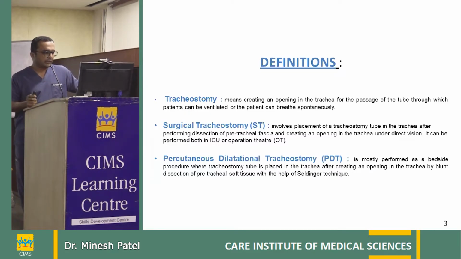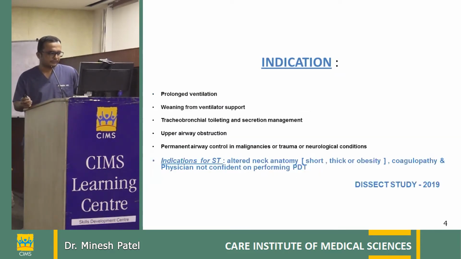Tracheostomy, everyone knows, is creating an opening in the trachea. In surgical tracheostomy, we dissect the tissues over the trachea, make an incision on the trachea, and insert a tracheostomy tube. In percutaneous PDT, generally we perform a transverse or vertical incision, but Medanta and some other higher institutes don't make an incision. They just use a Seldinger technique, like for a central line, and put the tracheostomy tube in with the kit.